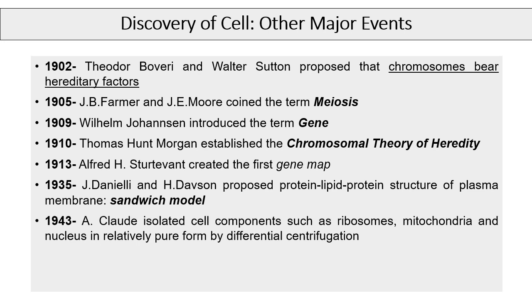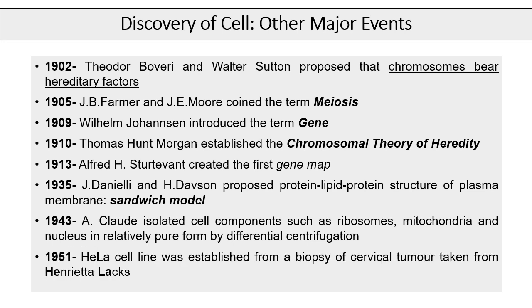In 1943, Claude isolated cellular components such as ribosomes, mitochondria, nucleus in pure form by differential centrifugation. In 1951, HeLa cell lines, which are cancerous cell lines, were established from the cervical tumor taken from Henrietta Lacks. These cell lines are immortal and are still used in research.